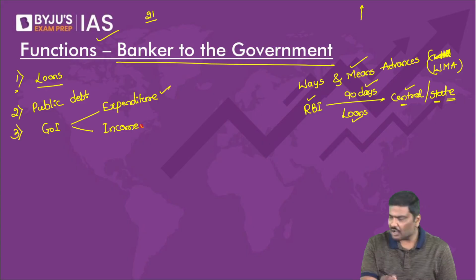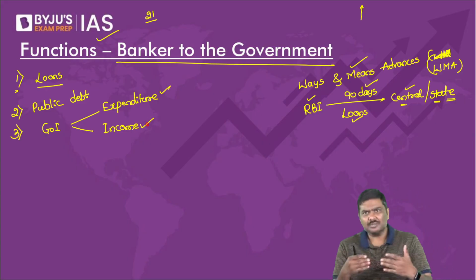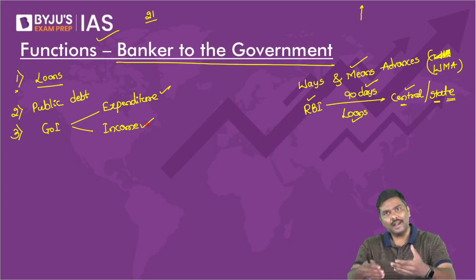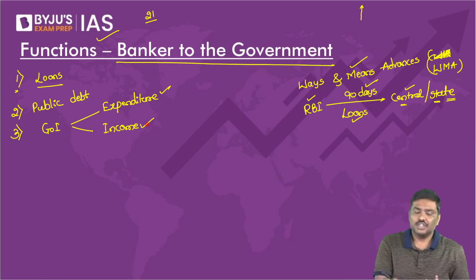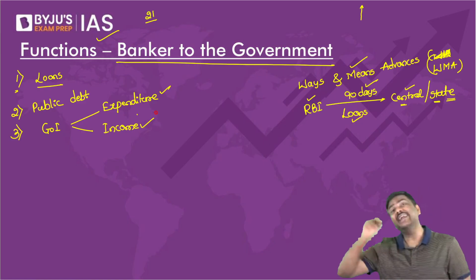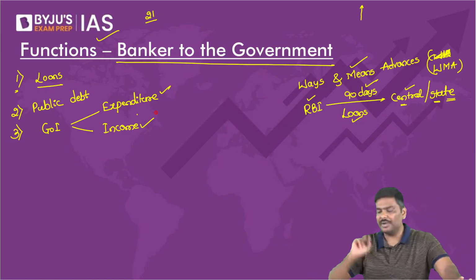Under the budget, the government says how much money they'll be spending this year and how much money they will be collecting this year. And please remember, generally the expenditure is greater than the income earned by the Government of India.